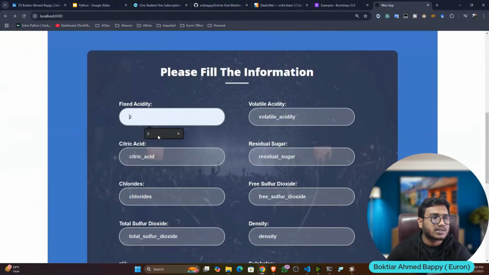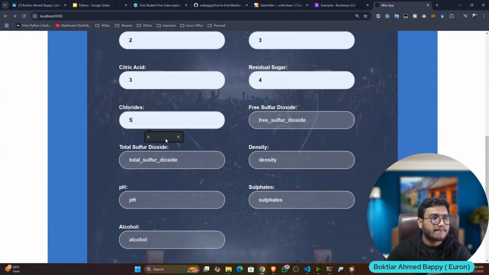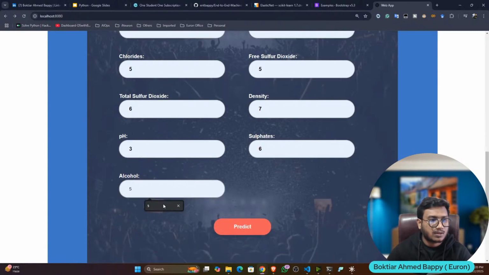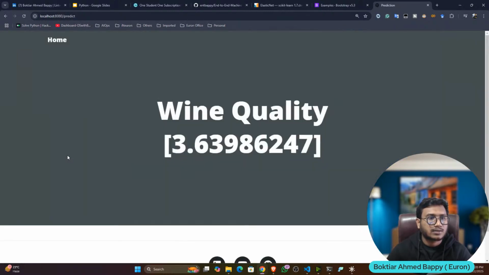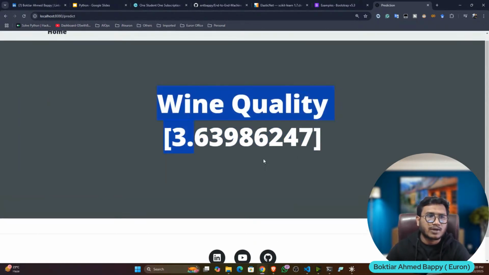Now go back, and now you can do the prediction. Let's say I'll give some values, then click on predict. Now see, this is the quality you are getting: 3.63. That means this is poor quality wine.